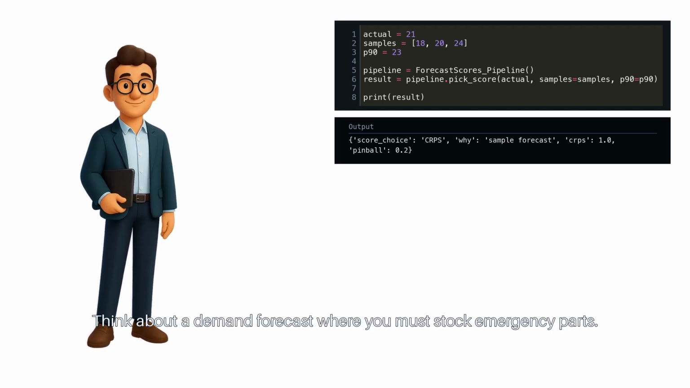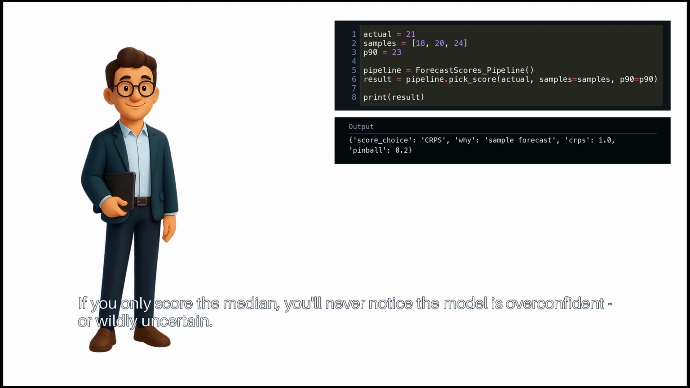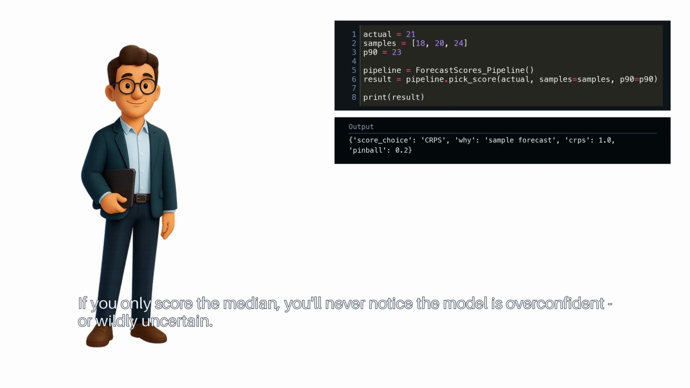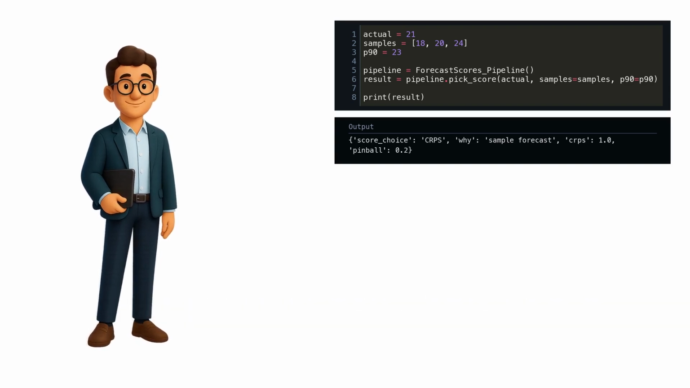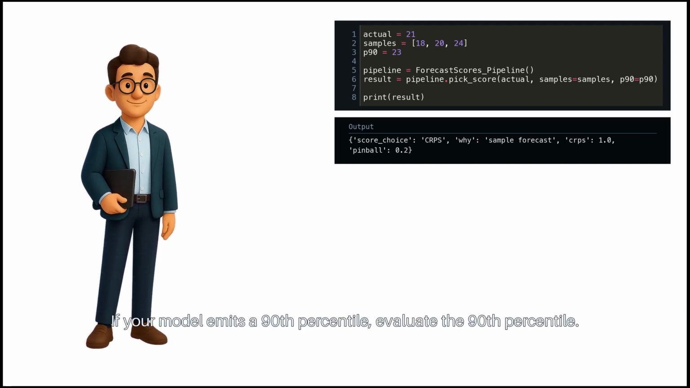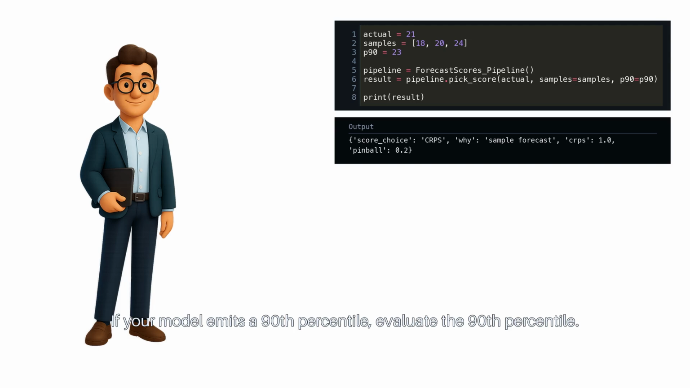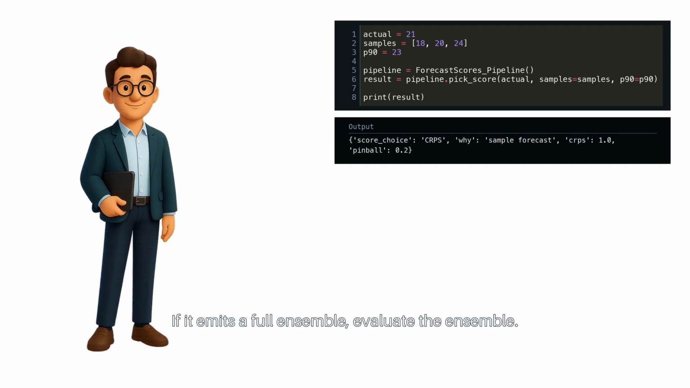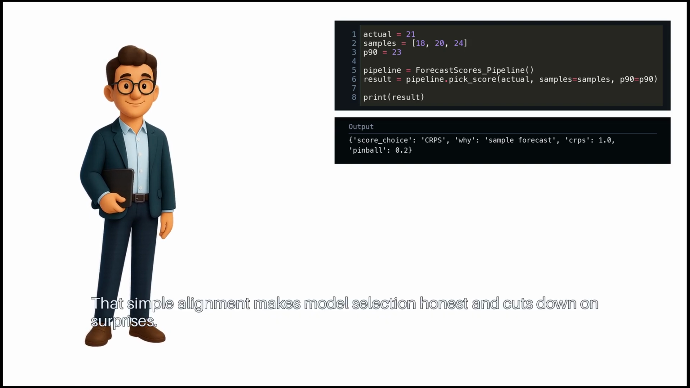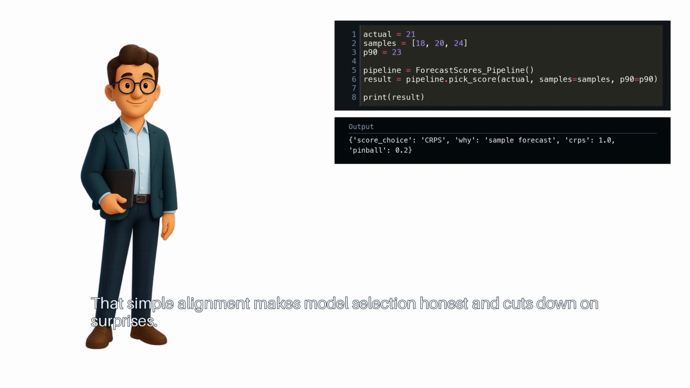Think about a demand forecast where you must stock emergency parts. If you only score the median, you'll never notice the model is overconfident or wildly uncertain. The metric should match what you actually output. If your model emits a 90th percentile, evaluate the 90th percentile. If it emits a full ensemble, evaluate the ensemble. That simple alignment makes model selection honest and cuts down on surprises.